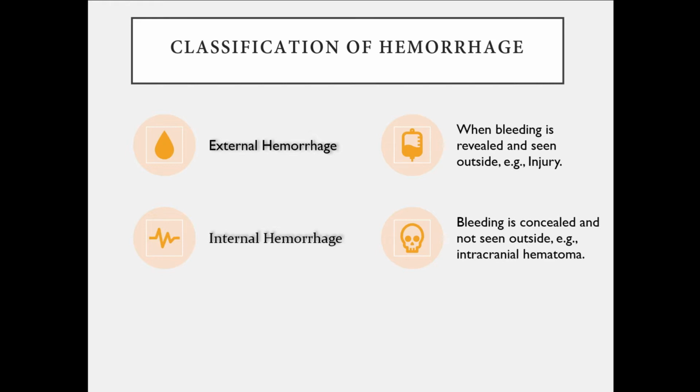External hemorrhage is known when the blood is revealed and seen outside. For example, after injury, you see that there is some bleeding outside the body. And the other type of hemorrhage is internal hemorrhage, in which bleeding is concealed and you cannot see the blood outside. For example, intracranial hematoma. In this condition, bleeding occurs inside the brain and we cannot see that there is bleeding.